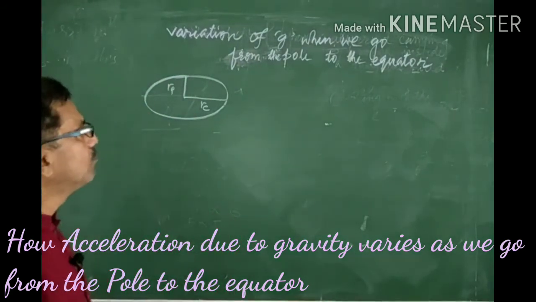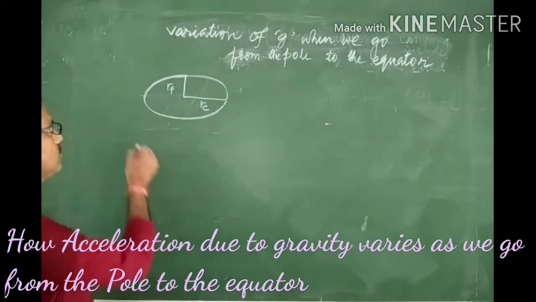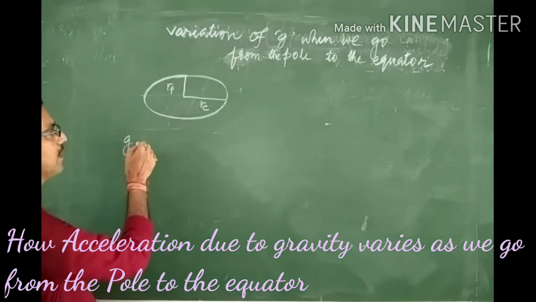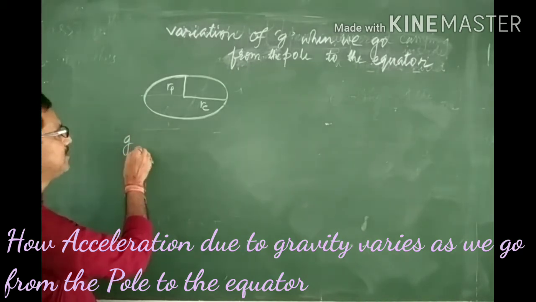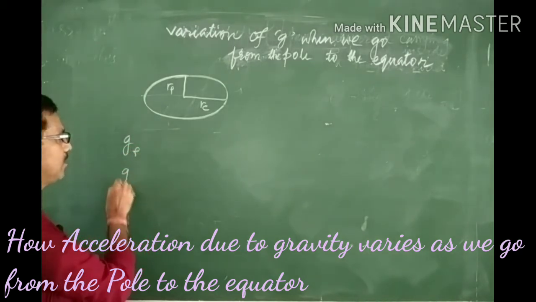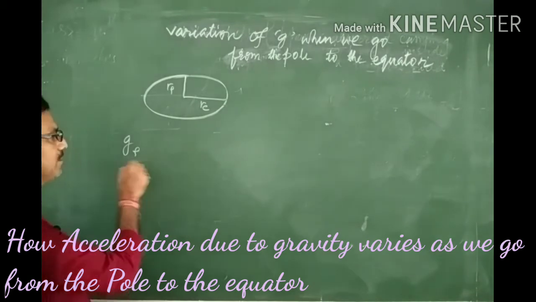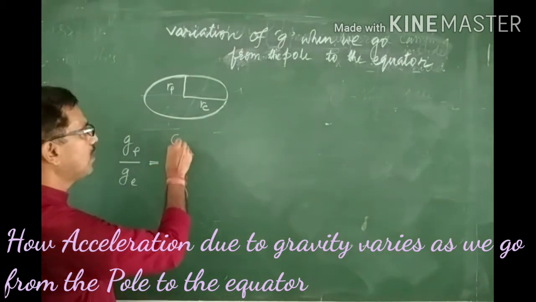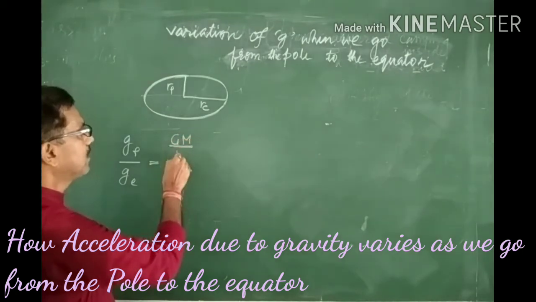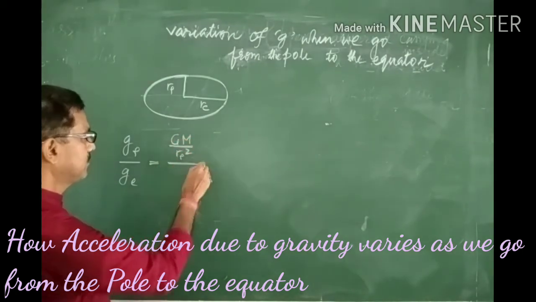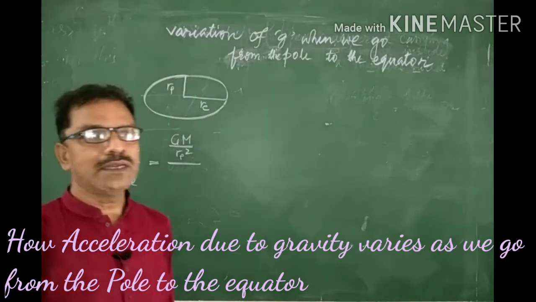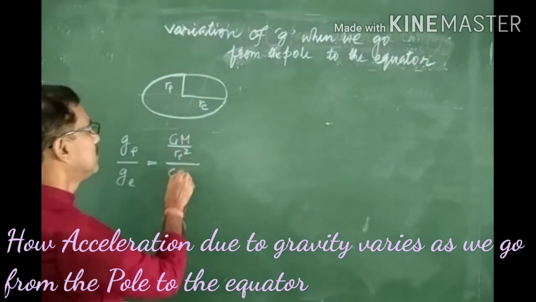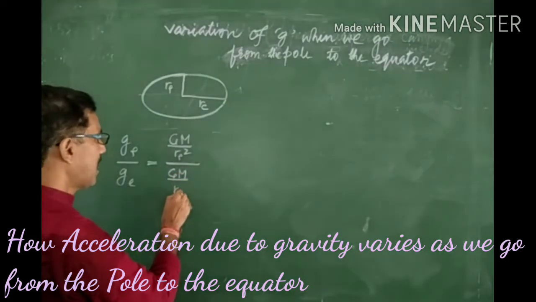Now we know that, suppose the acceleration due to gravity at poles is Gp and acceleration due to gravity at equator is Ge. So Gp can be given by the formula GM by Rp square, and the acceleration due to gravity at equator can be given by the formula GM by Re square.